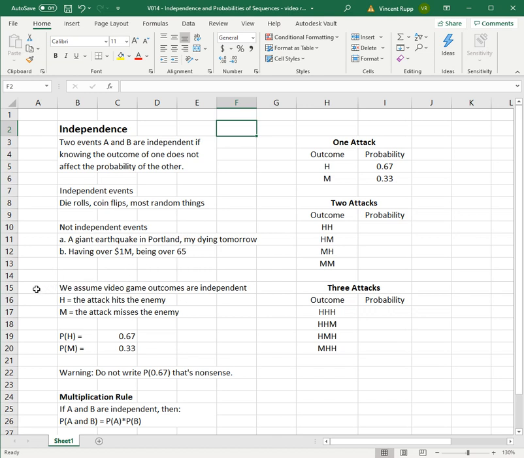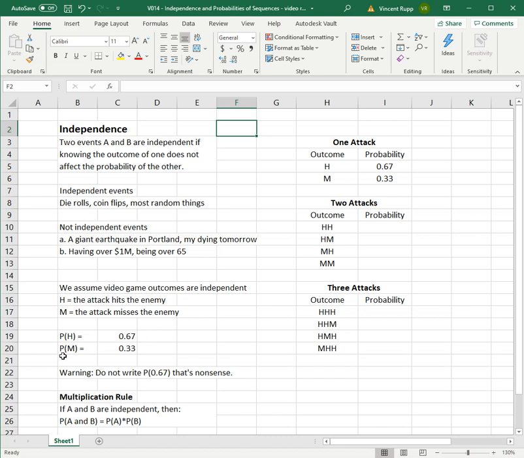Going back to video games, we assume that video game outcomes are independent. So a little bit of notation here, just to shorten things. You can say H equals the attack hits the enemy, and M equals the attack misses the enemy. That's pretty easy. And then for the notation, you'd say P of H, which is read the probability of H, or the probability of a hit, we say is 0.67 or 67%.